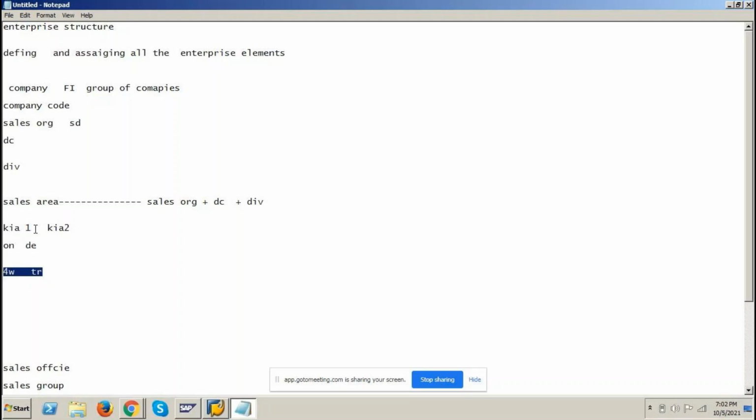What are they? First one, KIA1 online four-wheeler. Second one, KIA1 online truck. Third one, KIA1 dealer four-wheeler. Fourth one, KIA1 dealer truck. Fifth one, KIA2 online four-wheeler. Sixth one, KIA2 dealer four-wheeler. KIA2 online truck and KIA2 dealer truck.